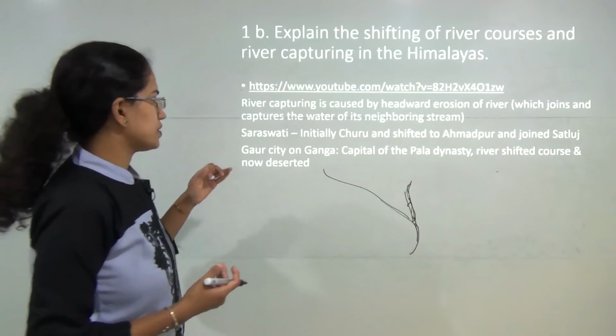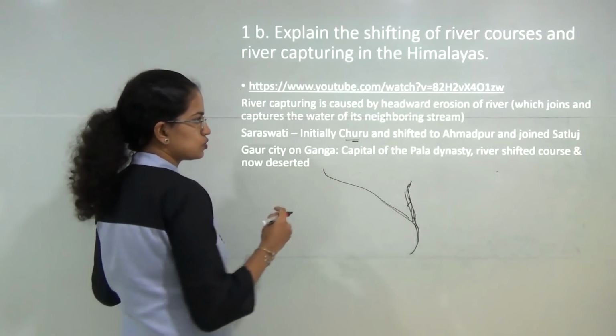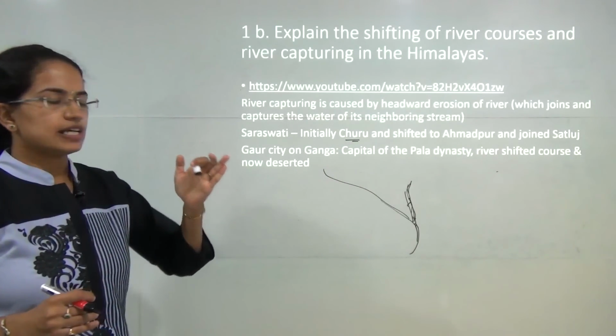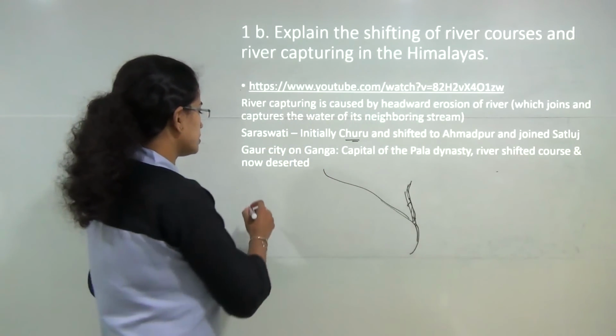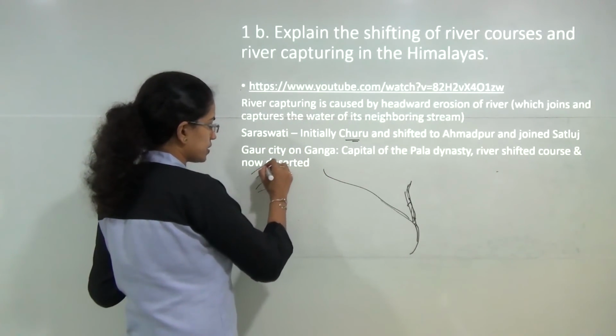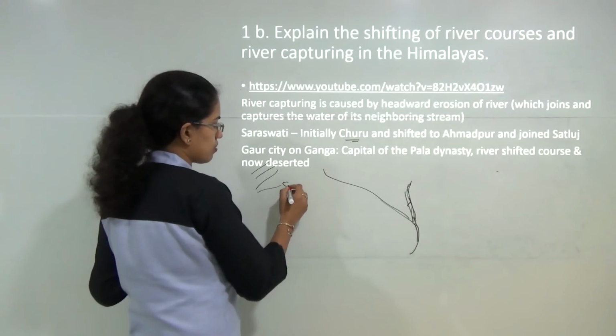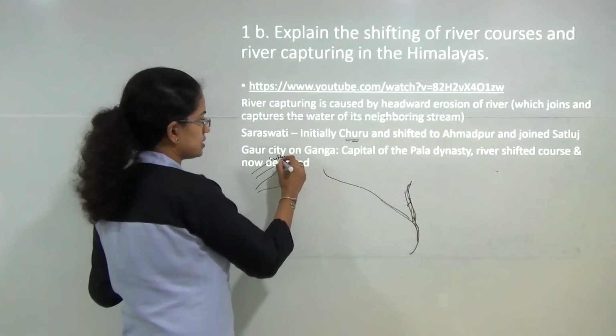Now initially when we talk about Saraswati, it started flowing through the region of Churu in Rajasthan, and finally it shifted to Ahmedpur and joined Satluj. So there was a shift in the course of river Saraswati over time, which shifted from Churu in Rajasthan to Ahmedpur, and finally it merged with Satluj river.